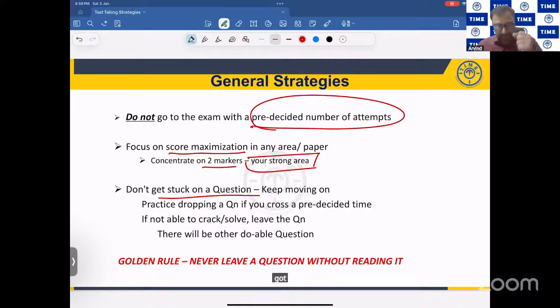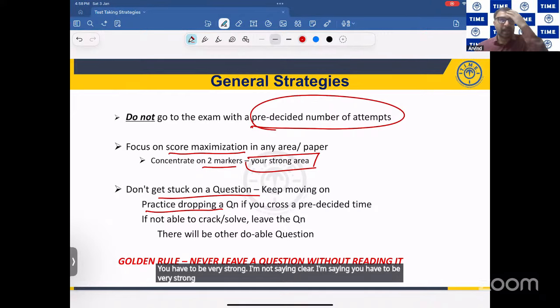Got stuck? Thank you, and move on to the next question. As I told you, in the examination it's very difficult to drop a question, so you need to practice dropping the question. You have to be very strong and say that I am going to leave this question and go on.